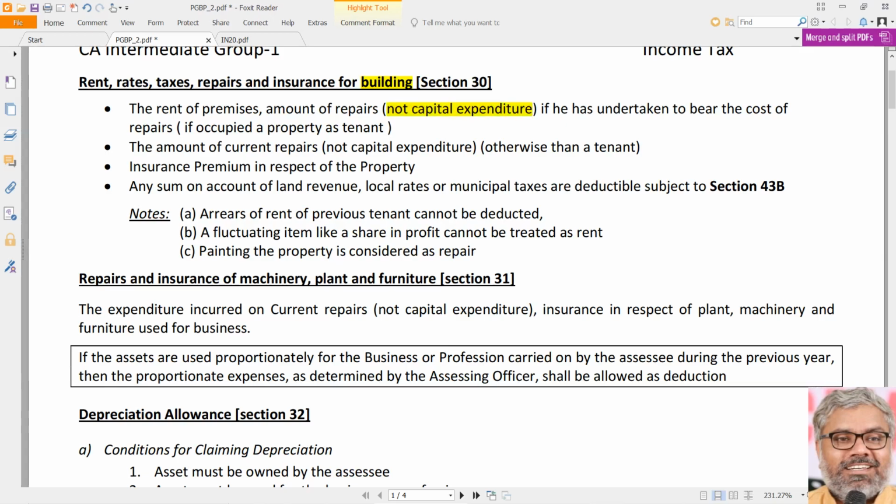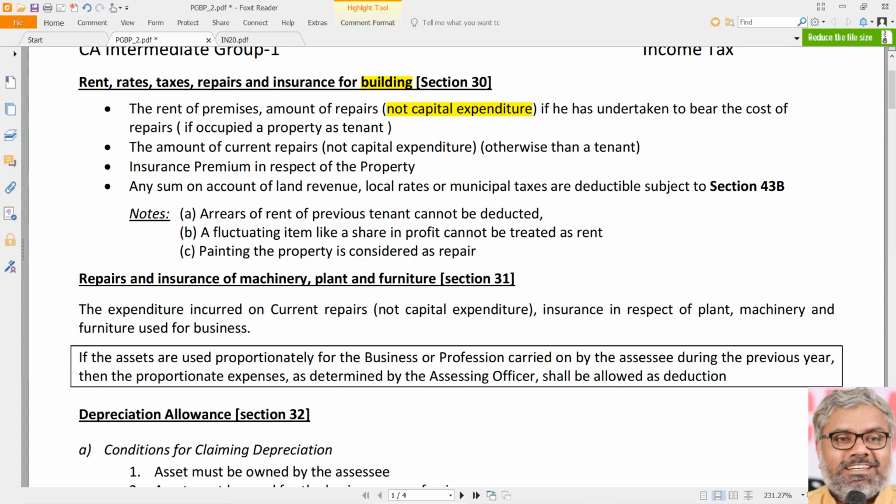The first point, this is also one of the general principles which we already know. The rent, whatever we are talking about, is allowed as deduction, no problem. But the repairs, if at all conducted by the SSC to the building in which he is conducting the business, are also allowed as deduction only if those repairs are not capital expenditure. That is the main point.